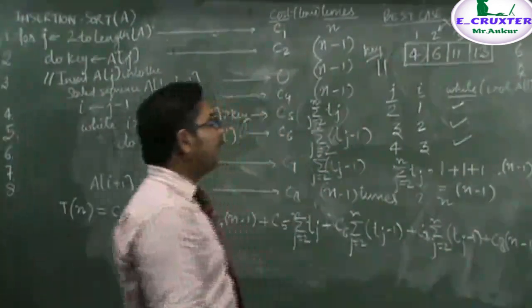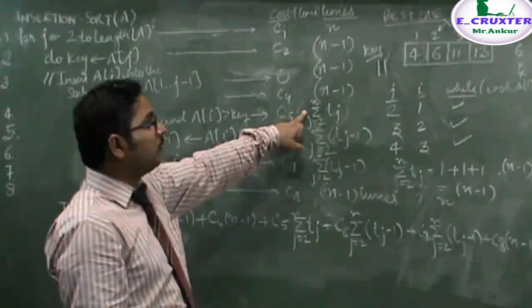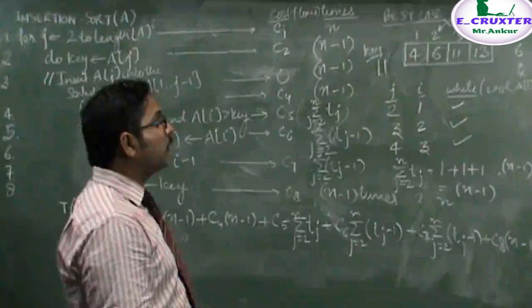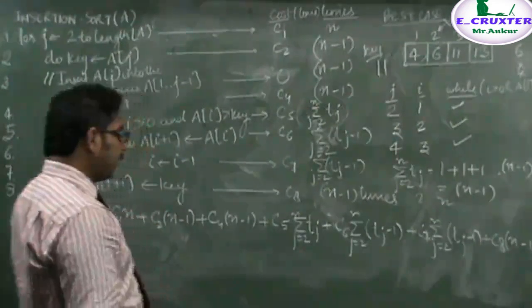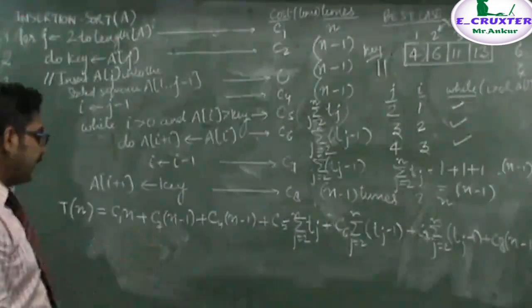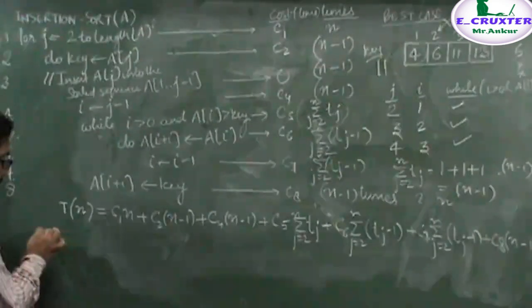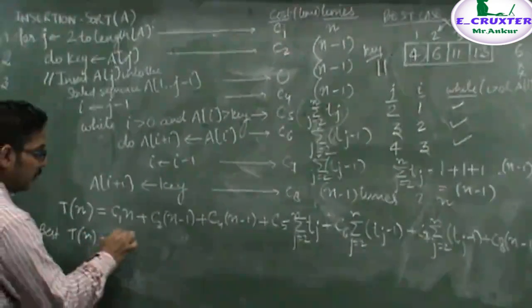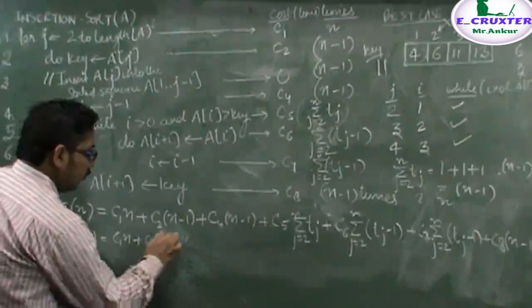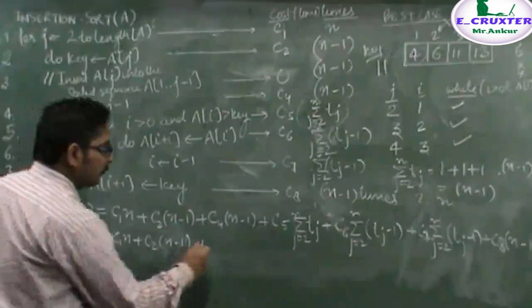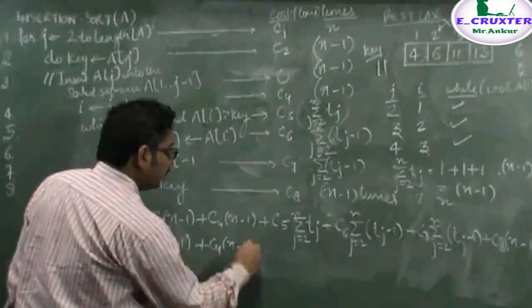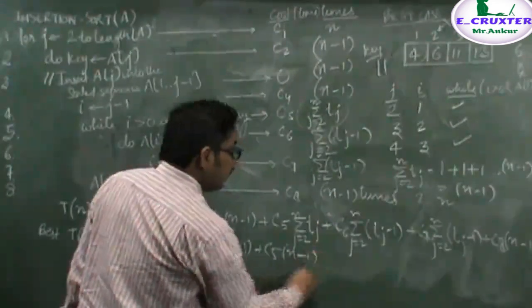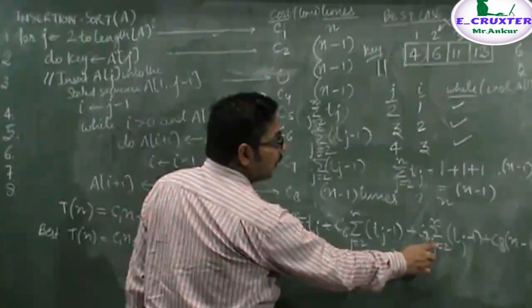That is, in the best case, this statement will be executing n minus 1 times, and the sixth and seventh statements will not be executing. Hence, in the best case, the running time equation will be, I am writing here, T of n equals C1 of n plus C2 of n minus 1 plus C4 of n minus 1 plus C5 of n minus 1, and the sixth and seventh are not executed.